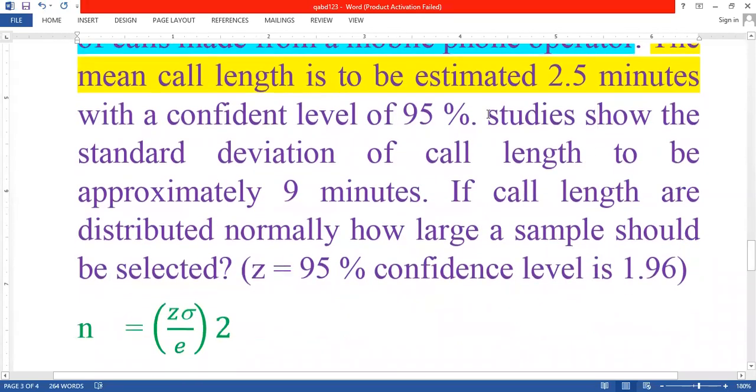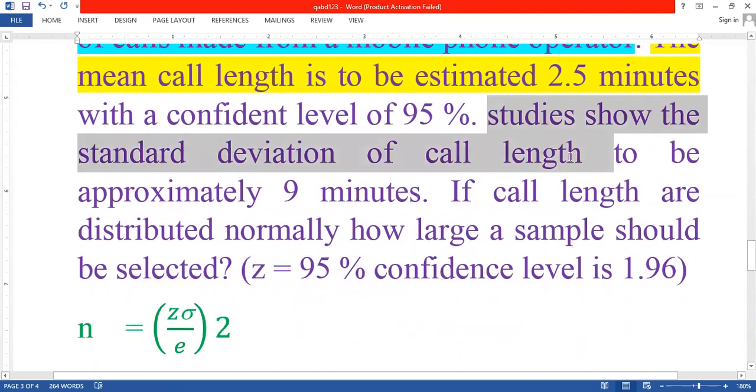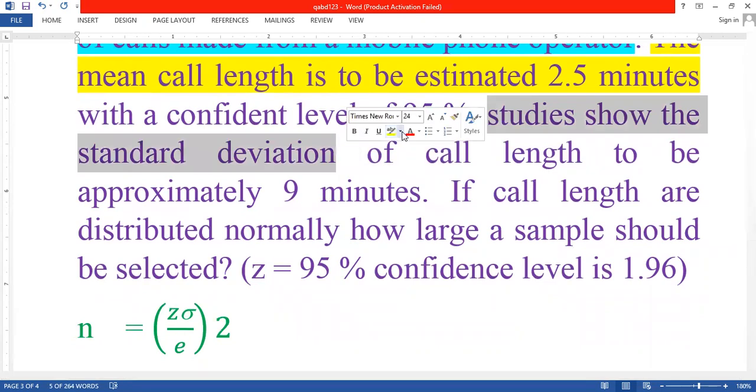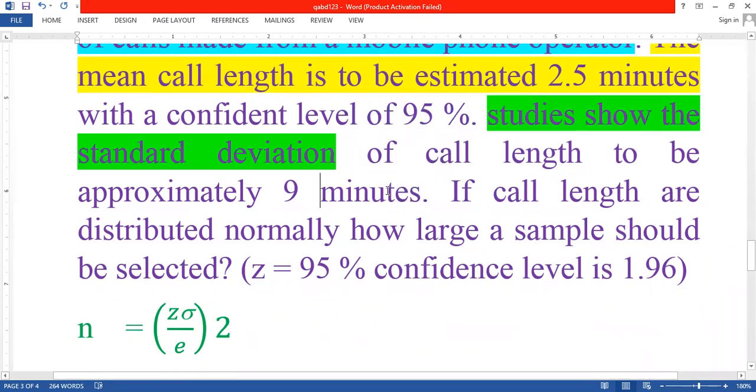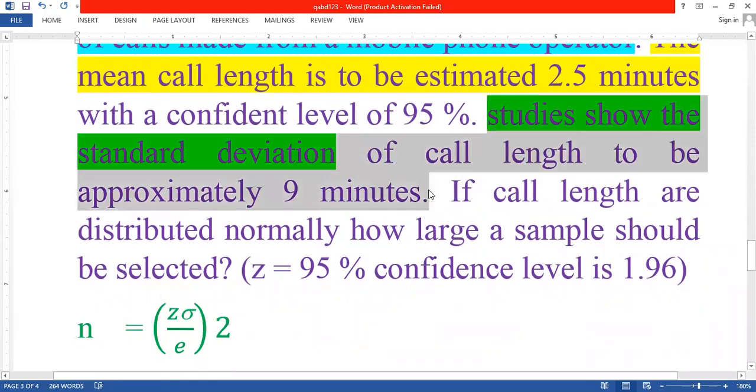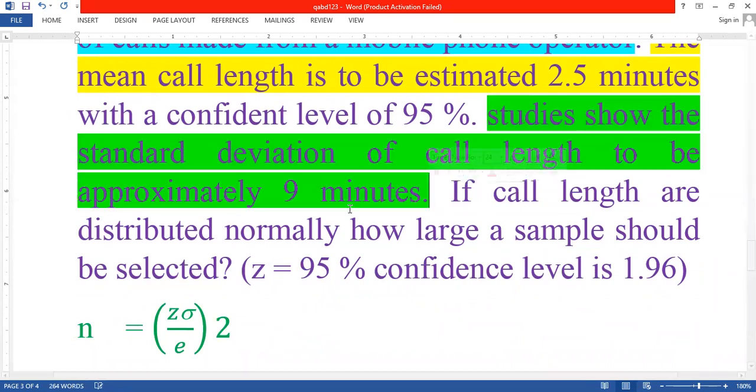And the study shows the standard deviation, this is the most important point. If they are given the standard deviation, then we decide to apply the first formula. What is the standard deviation they are given? That is 9 minutes. 9 minutes is the standard deviation. If call lengths are distributed normally, how large a sample should be selected?